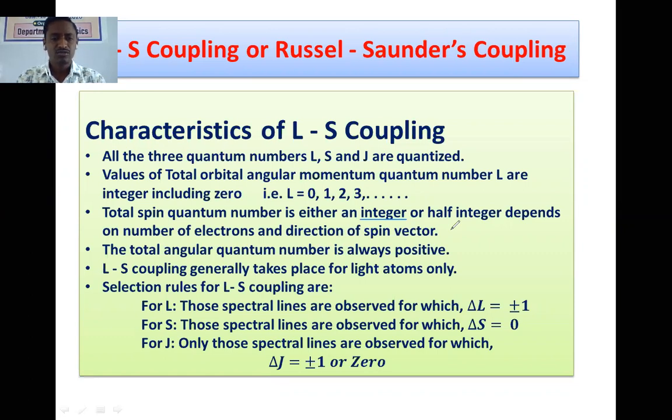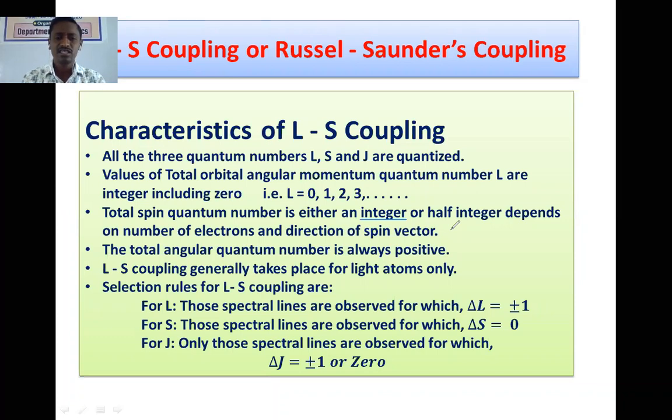Again, as we have earlier mentioned, the LS coupling generally takes place for light atoms only, because as the atomic number or the nuclear charge increases, the interaction between individual orbital and individual spin motions decreases, or they try to decouple.